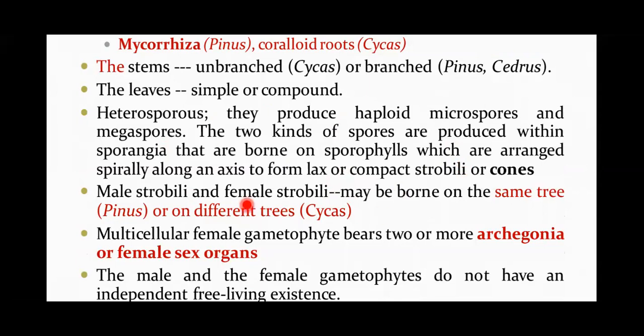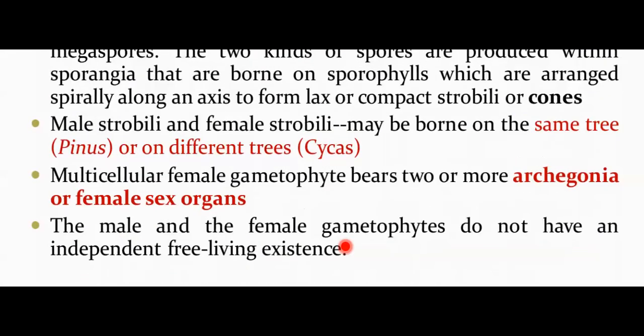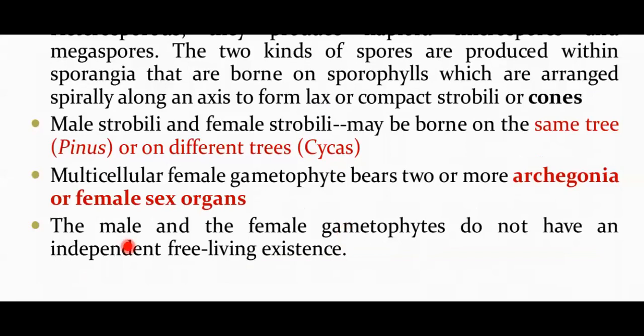There are male strobili and female strobili, which may be borne on the same tree like Pinus, or on different trees like Cycas. The multicellular female gametophyte bears two or more archegonia, the female sex organs.